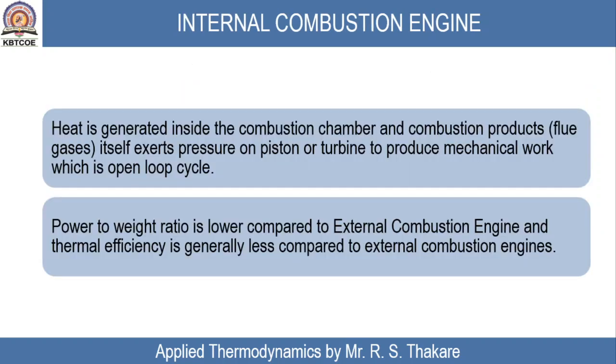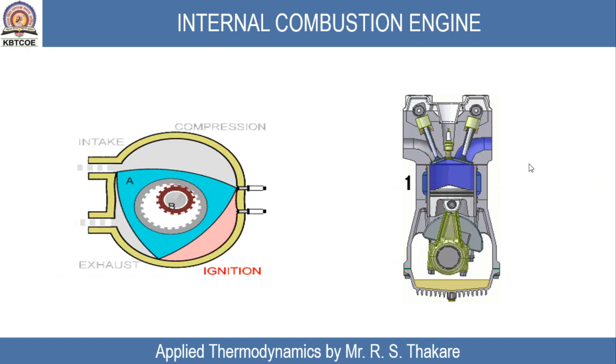Now let me focus on understanding of internal combustion engine. In an internal combustion engine, heat is generated inside the combustion chamber, and the same combustion products apply pressure on a device to produce shaft work. For example, a 4-stroke petrol engine or 4-stroke diesel engine. Combustion takes place inside the cylinder, and the combustion products themselves exert pressure on the piston, and due to that applied pressure, work is done. There will be motion of the piston in the downward direction, and ultimately due to the piston cylinder arrangement you will get shaft work at the output shaft.